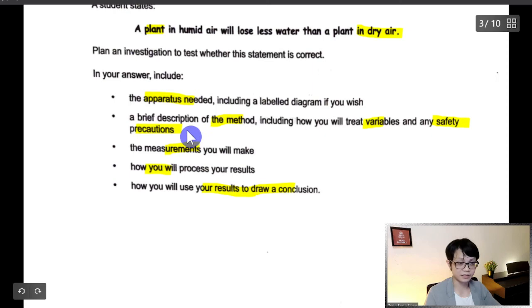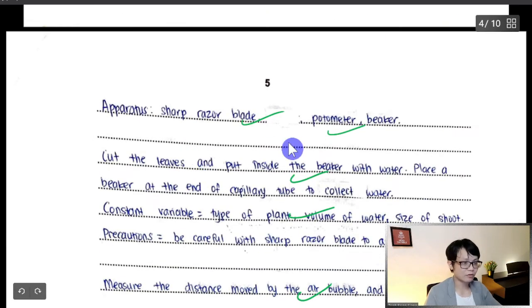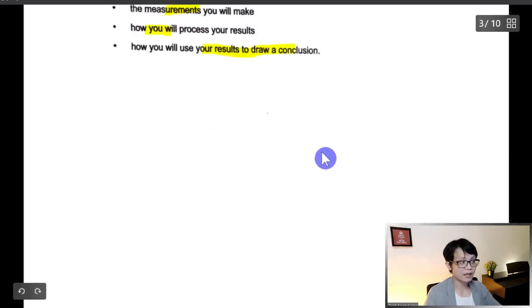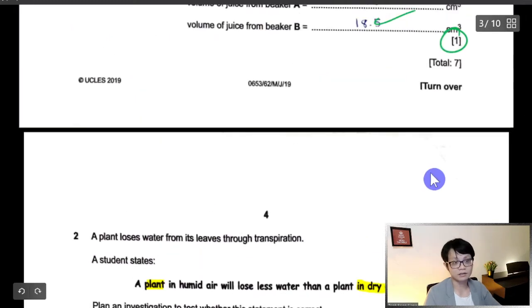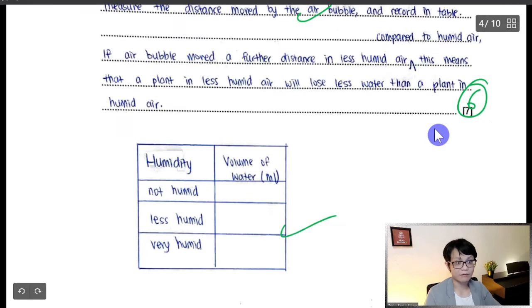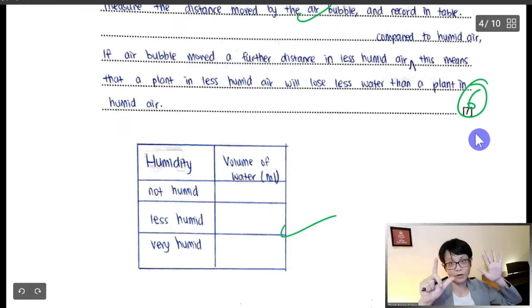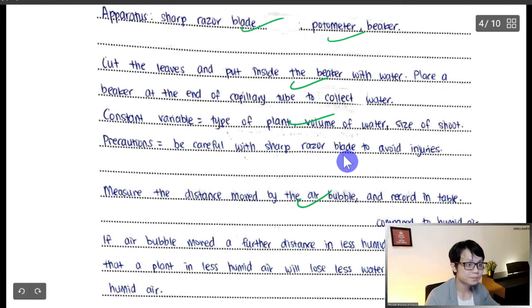How you process the result, like the procedure, and how you will use the result to draw the conclusion, according to the procedure. So let's see, the student gets 2 marks for apparatus, because he says these two things. So probably here you will get 2 marks, 2 marks, 2 marks, 2 marks. Total here is 7 marks. So you need to at least write 7 points, but I will recommend you write 8 or 9 points, so at least you will get full marks for this one.